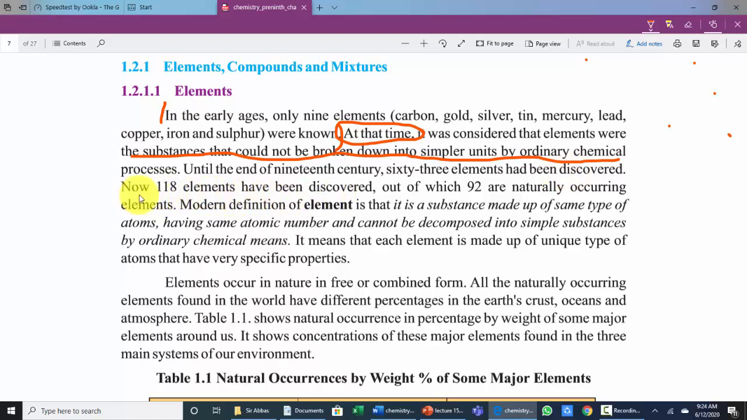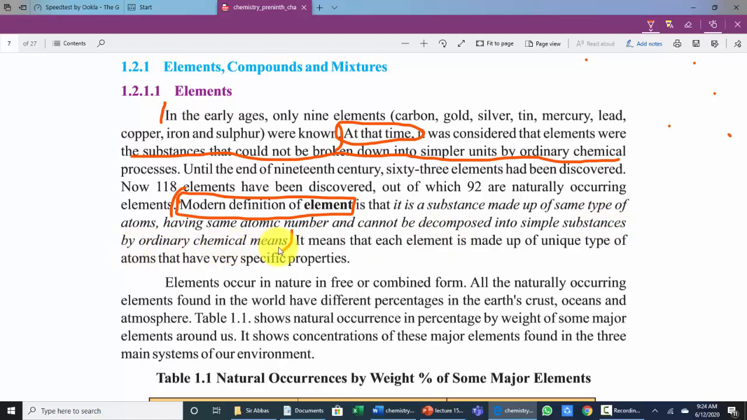Now 118 elements have been discovered, out of which 92 are naturally occurring. Modern definition of element: dear students, you have to mark this definition from this point to this point. An element is a substance made up of the same type of atoms having the same atomic number and cannot be decomposed into simpler substances by ordinary chemical means.